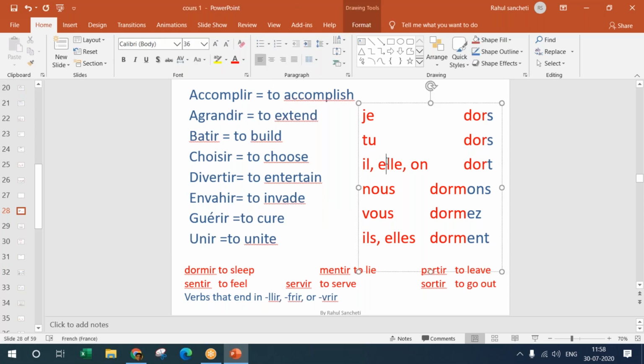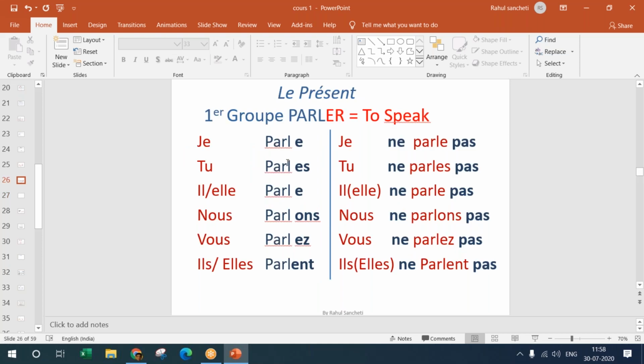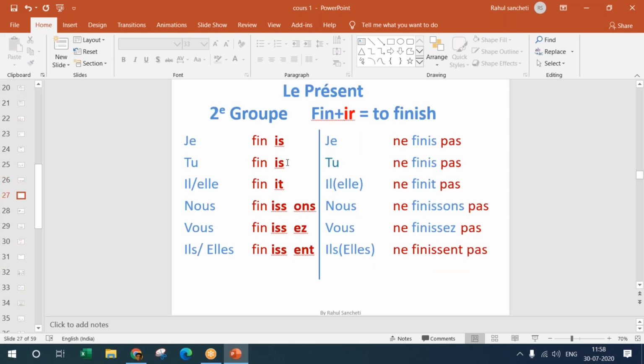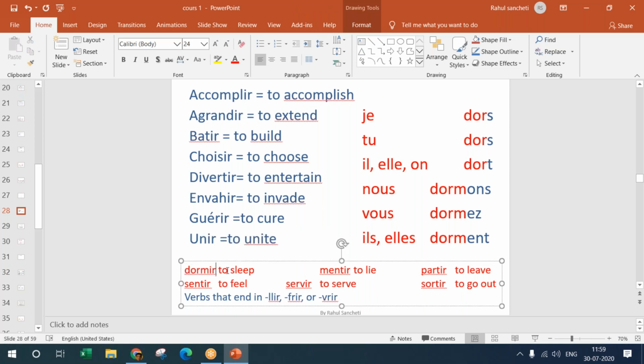Now the thing is, this language is full of exceptions, and there are certain things that are not there in English, but they are present in French. In the first group, there were no exceptional verbs. There are very few that we didn't discuss, and moving forward, we will discuss that. But for the second group, that is IR ending verbs, there are a lot of verbs which are ending with IR, but they don't follow the rule. The example is given here: dormir is to sleep.